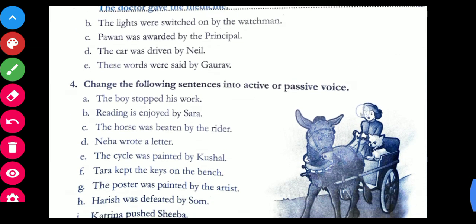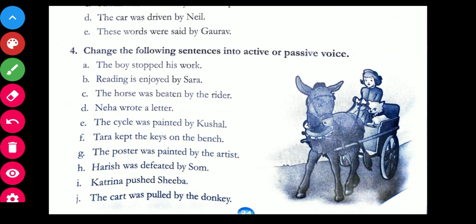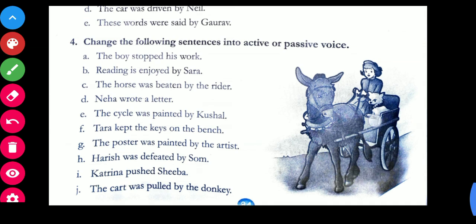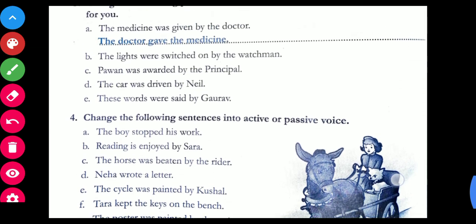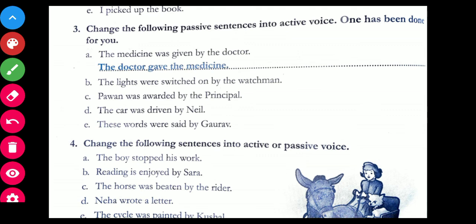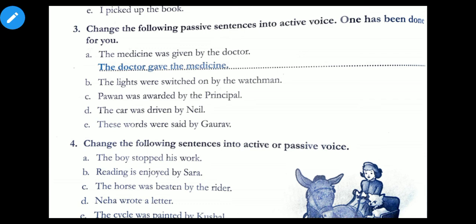Since in exercise 4 you have to again do the same thing, you have to change the active sentences into passive. So try to do it on your own, you can do it. And while writing the answers, I would suggest that you can write the answers of these exercises on a piece of paper or a proper page and attach it to the book, so that you can keep the answers safe and your book would not look untidy. And if you face any problem in doing the conversion, you can ask in doubt clearing session. Thank you.